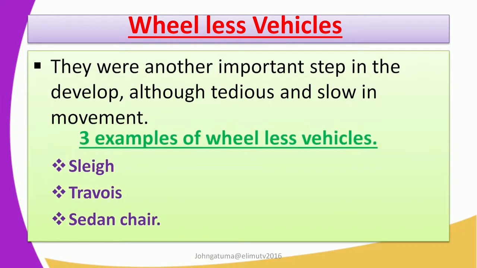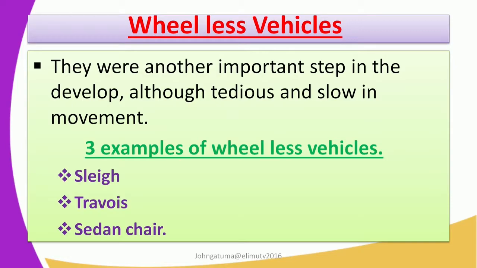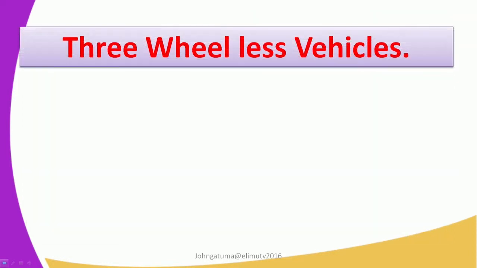The 3 examples of wheelless vehicles are the sledge, the travois, and the sedan chair. These are the 3 basic wheelless vehicles that were there. We will discuss them in detail.